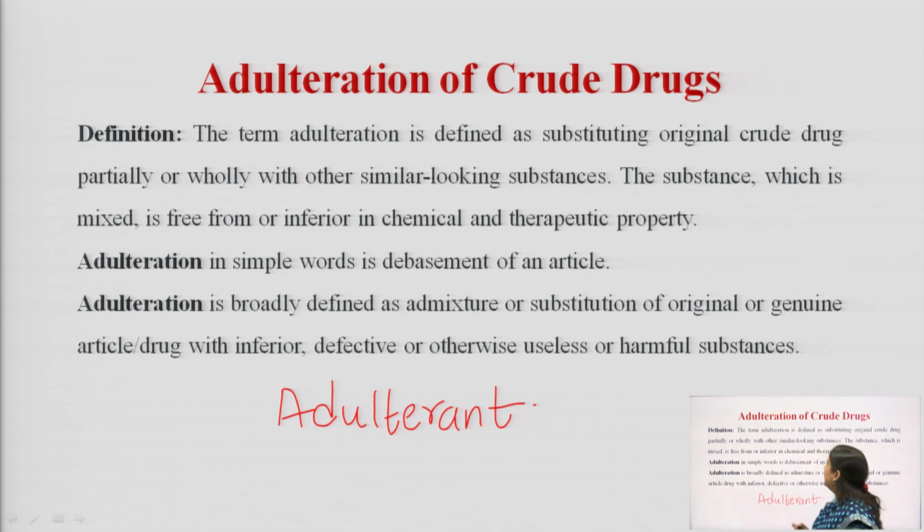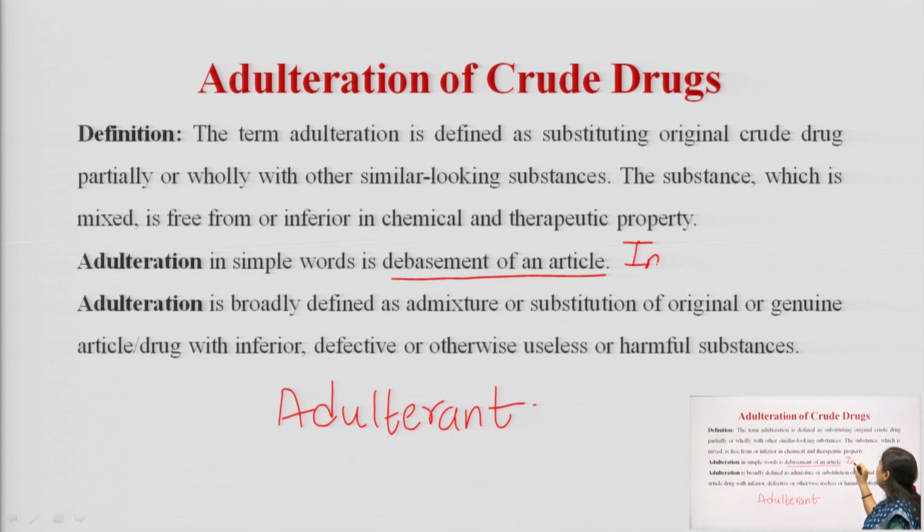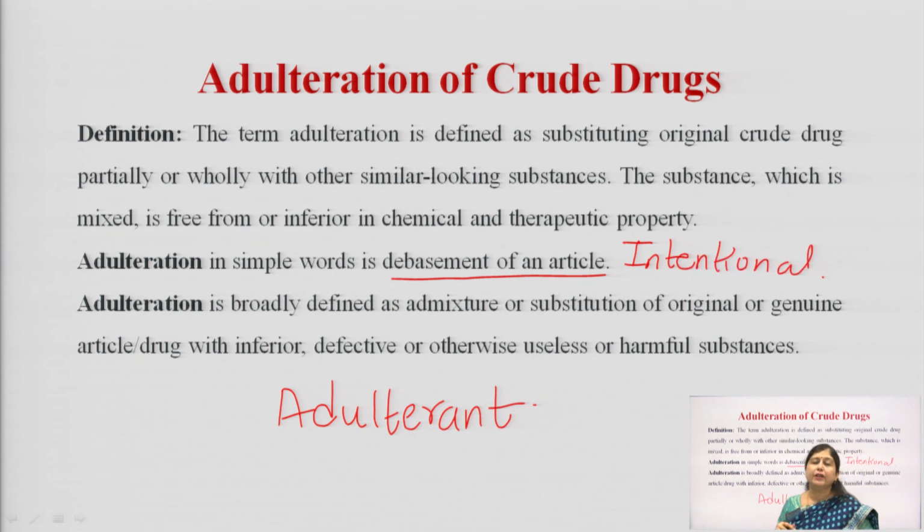In another definition, we can say that adulteration is the debasement of an article. Means we are creating a lower grade article which will have the same cost in market, but because of its lower grade, the amount of money a manufacturer or a producer is putting in is very less. So, his profit increases ultimately. So, that is why many a times this adulteration is considered to be intentional, done with a profit intent, having profit in your mind. So, that is one definition of adulteration.